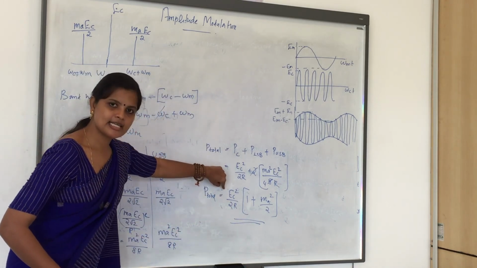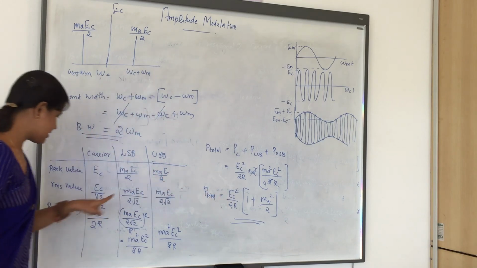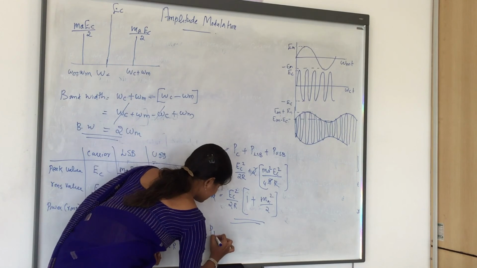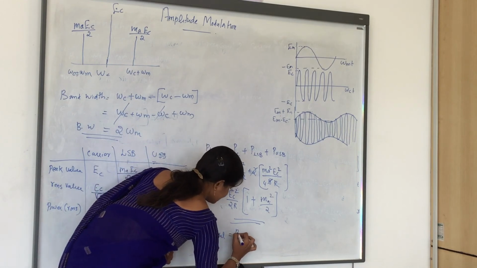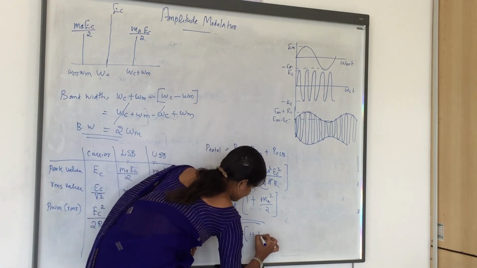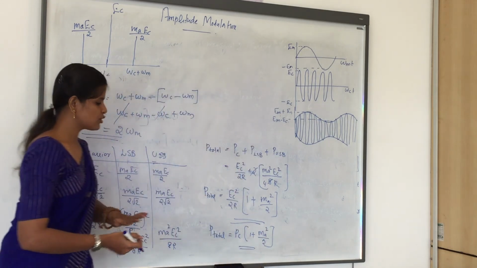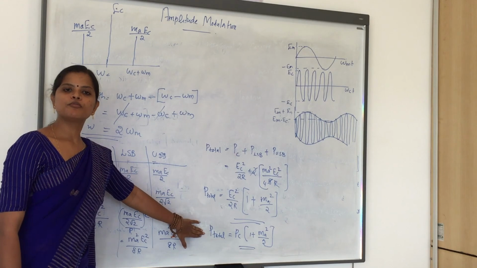What is EC square by 2R? It is nothing but the power of the carrier wave. So you can represent the total power as PC into 1 plus MA square by 2. So this is the total power of amplitude modulation.